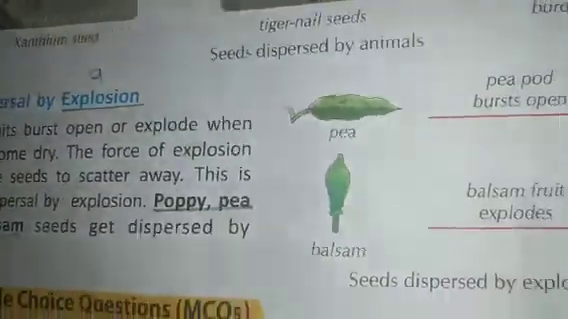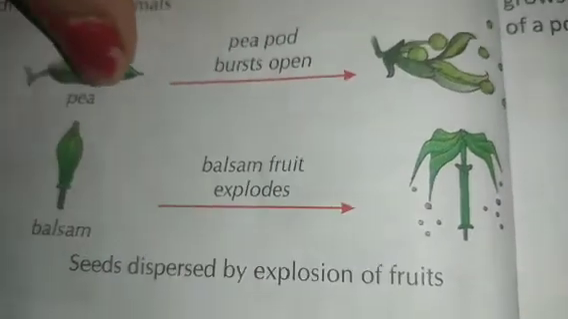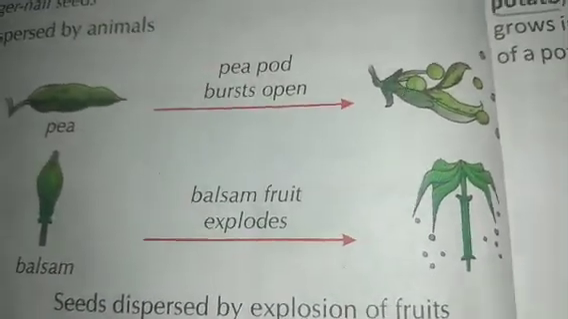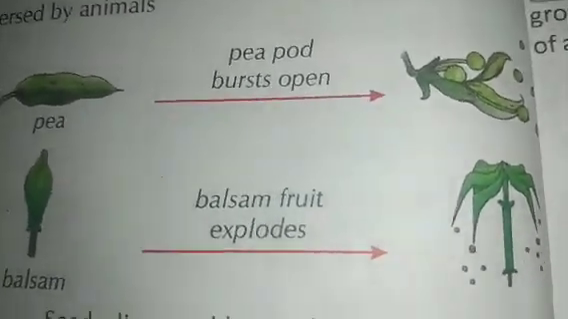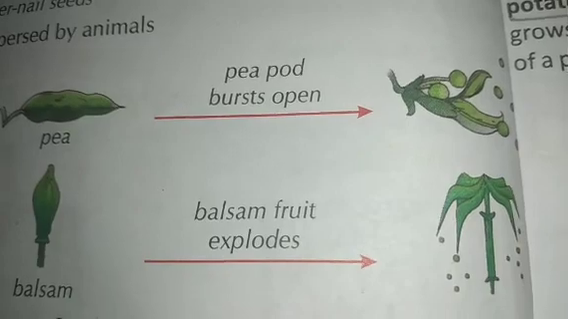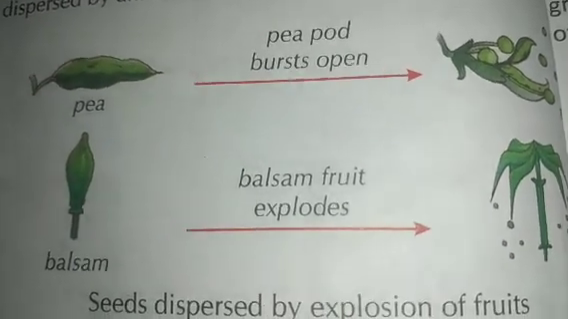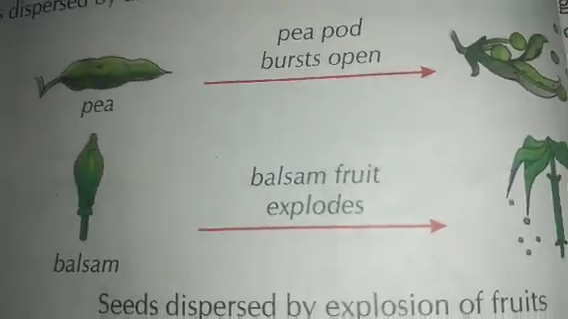Next, the fourth one, that is the last, dispersal by explosion. Now look at the picture. Some fruits burst open to explode when they become dry. The force of the explosion helps the seed to scatter away. This is called dispersal by explosion. Poppy, pea and balsam seeds get dispersed by explosion. See this, children, this is balsam seed and this is the pea seeds.